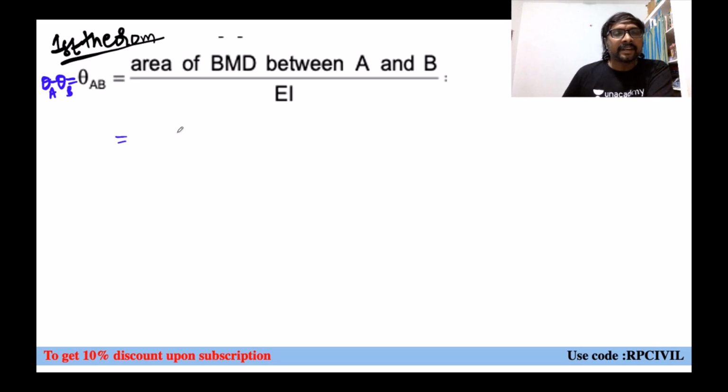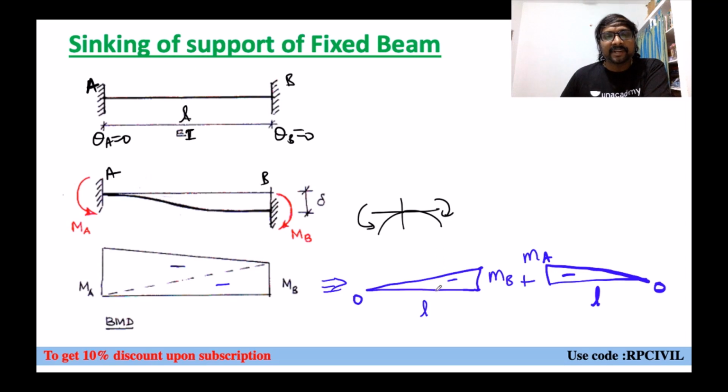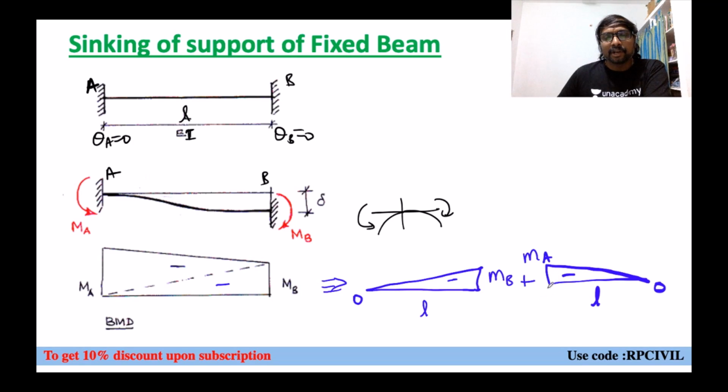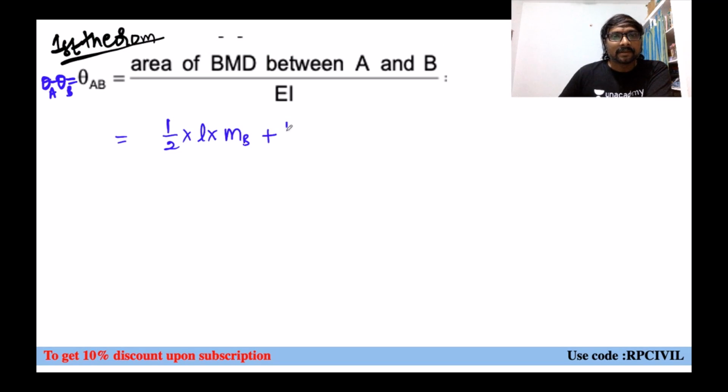Now what is the area of M by EI diagram between A and B? Area of the first triangle plus area of the second triangle, or not? Yes. What is the area of the first triangle? Triangle means half into base into height. Half into base L into height MB, plus area of the second triangle, half into base L into MB. So area of this bending moment diagram between A and B divided by EI.